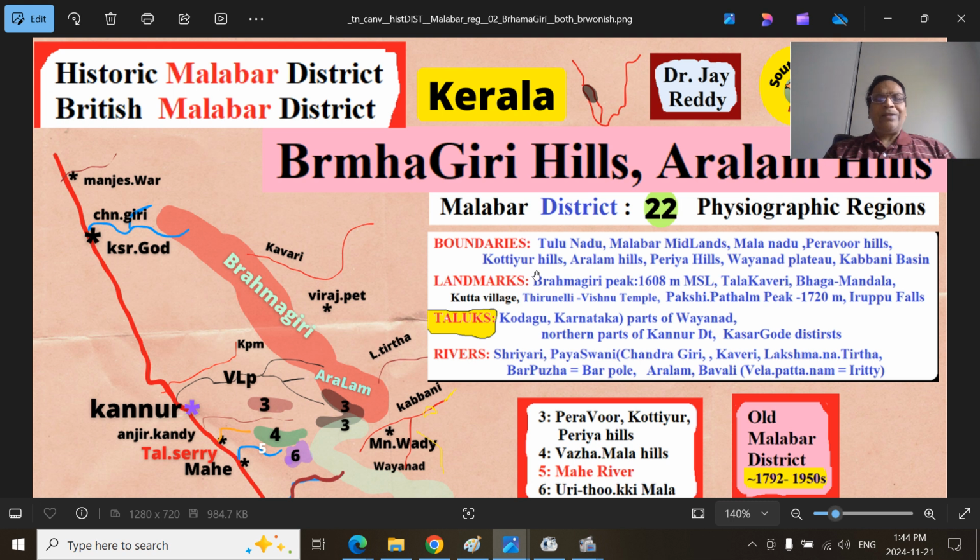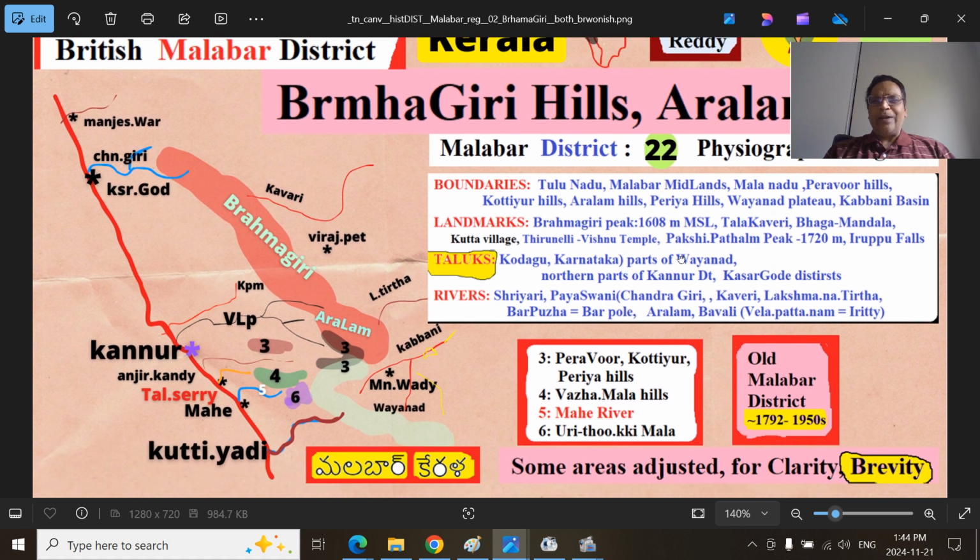Then Kotiyuru Hills, that is also part of it. I have dealt separately with Kotiyuru Hills, Aralam Hills and Peria Hills. That is not the Periyar Plateau, Peria Hills. And of course, this is the Wayanadu Plateau. Southern part is the Kabbani River Basin. I will show you this in a different map. You won't get lost. It is just here to give a broader idea.